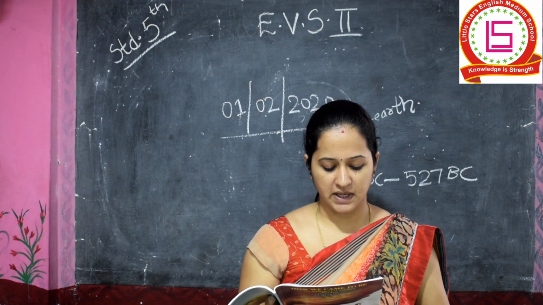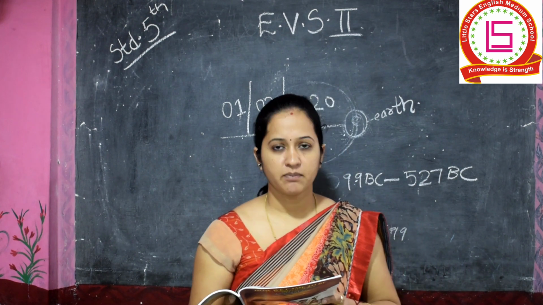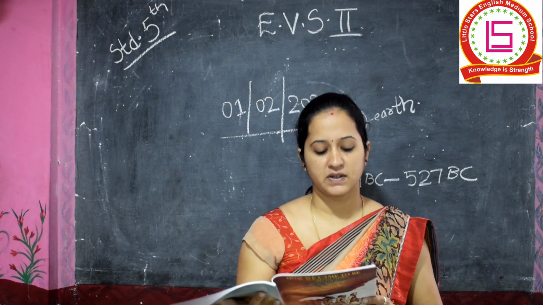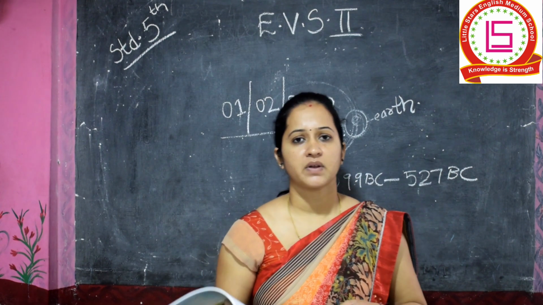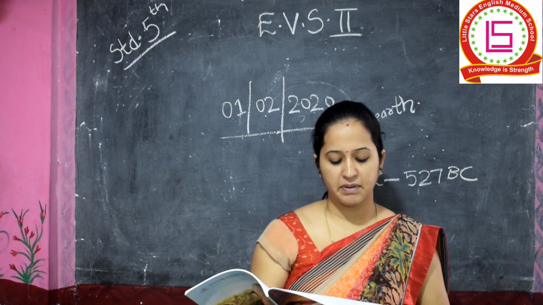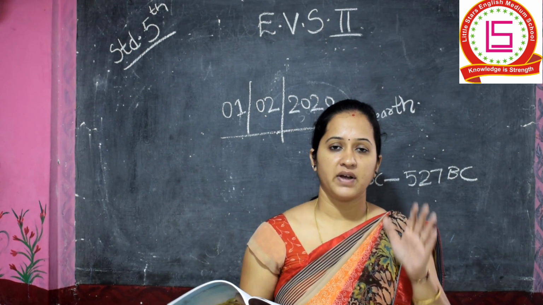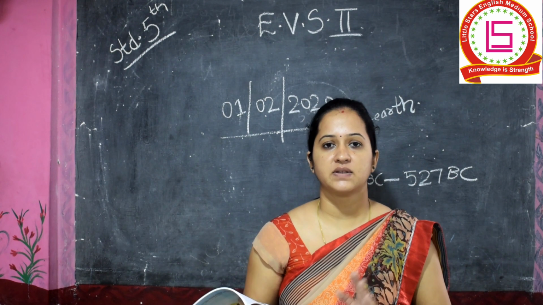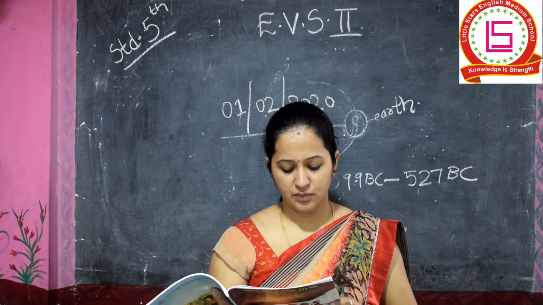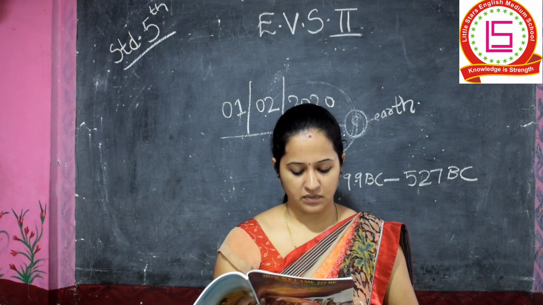In a broad sense, the period of history goes back to the time of birth of our solar system. In a more understandable way, the period of history goes back to the very beginning of our solar system. Our solar system came into being about 4.5 billion years ago.